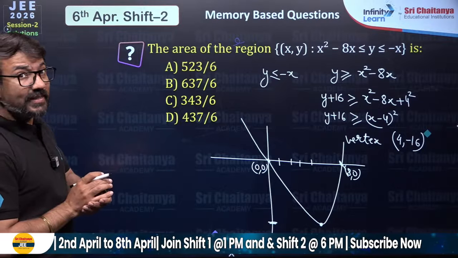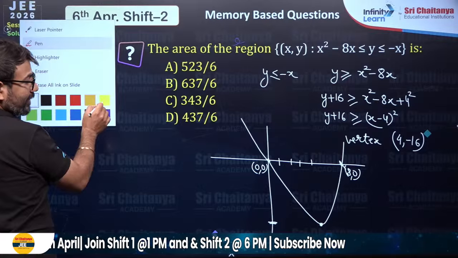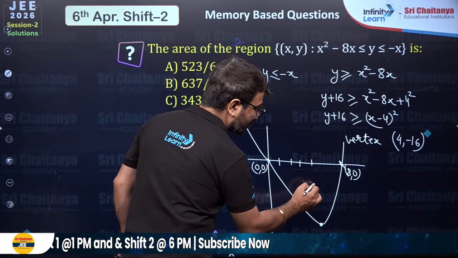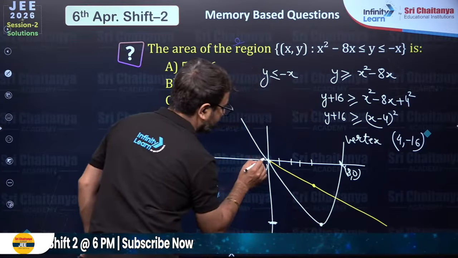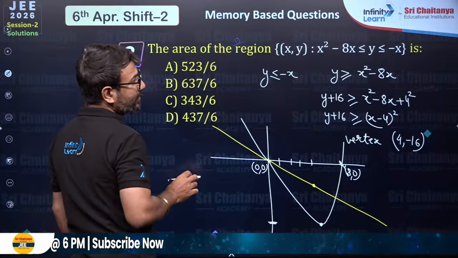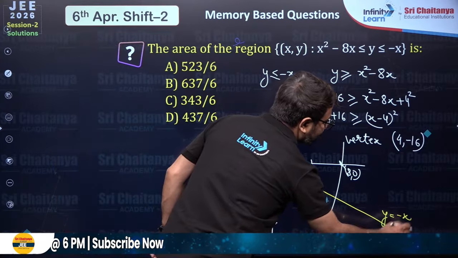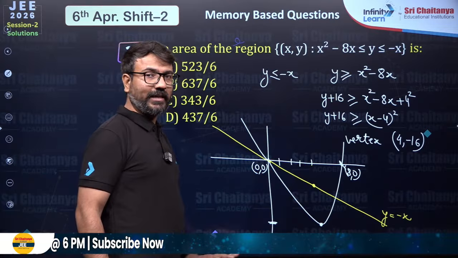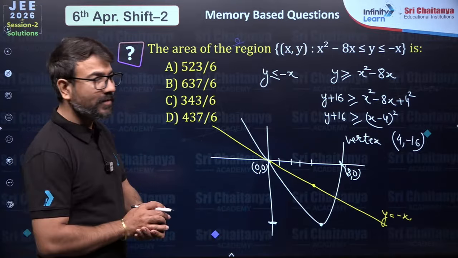Next one is y is equals to negative x. This is 4 comma negative 4, so 4 comma minus 4 is somewhere here. The graph will pass through here. Alright, so you will observe that y is equals to negative x is the equation of a line, because if you substitute x value 4, y value will be minus 4. Is it clear to you? Are you able to understand how we have drawn two curves?